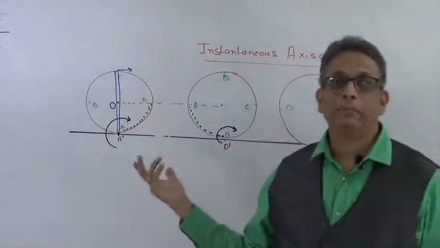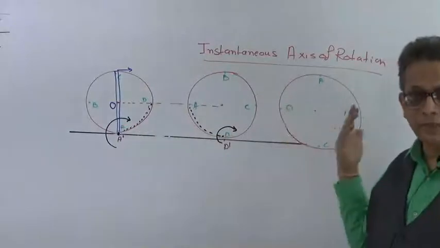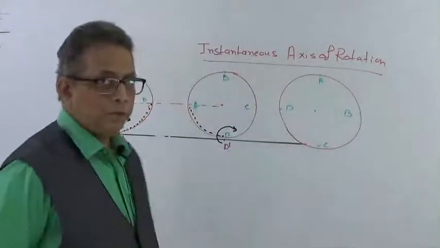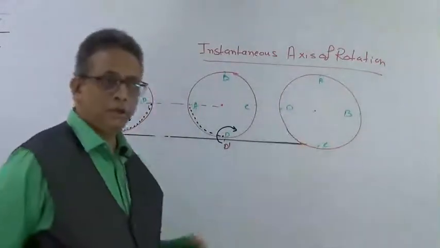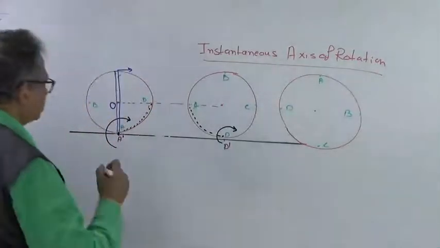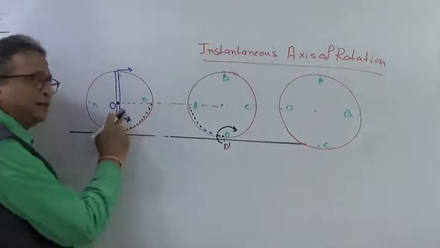Now this rolling body is moving with a constant velocity because it is on a horizontal plane, right? It is moving on a horizontal plane, and therefore it has gained a constant velocity. Now let us assume the center of mass. This O is not the axis of rotation.